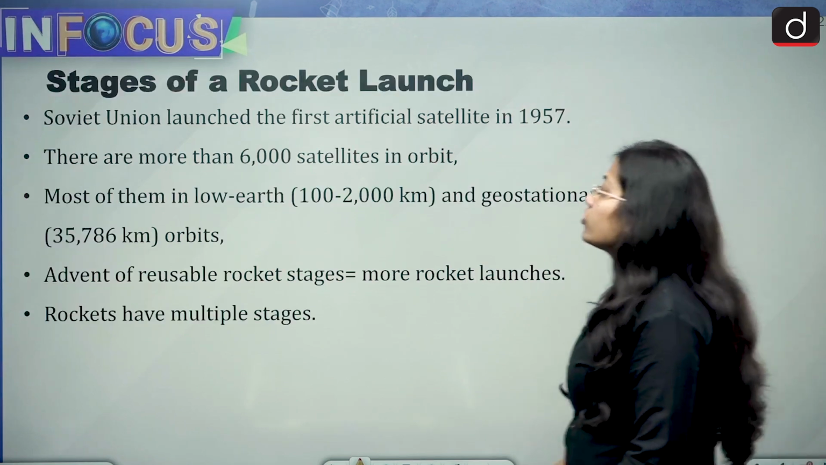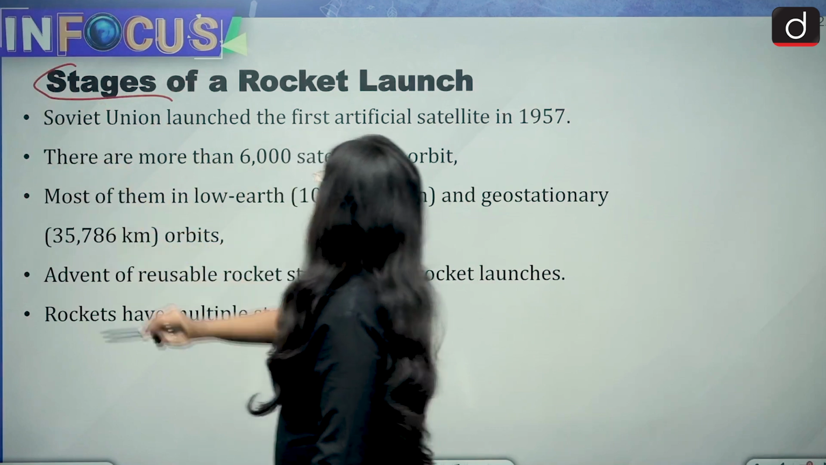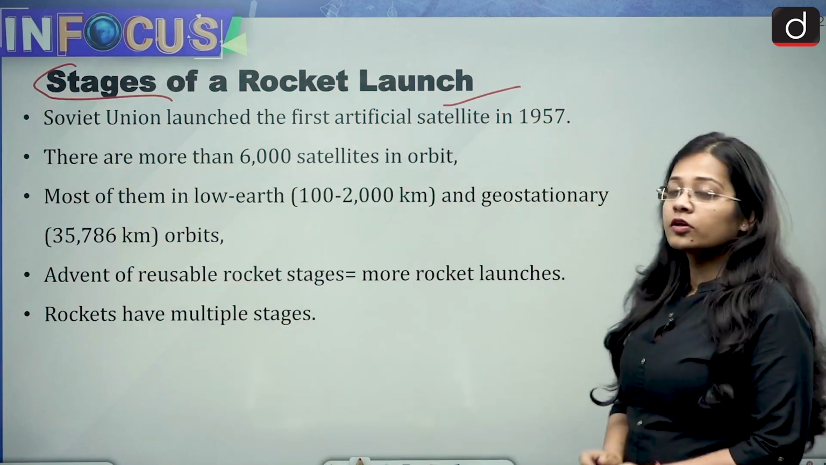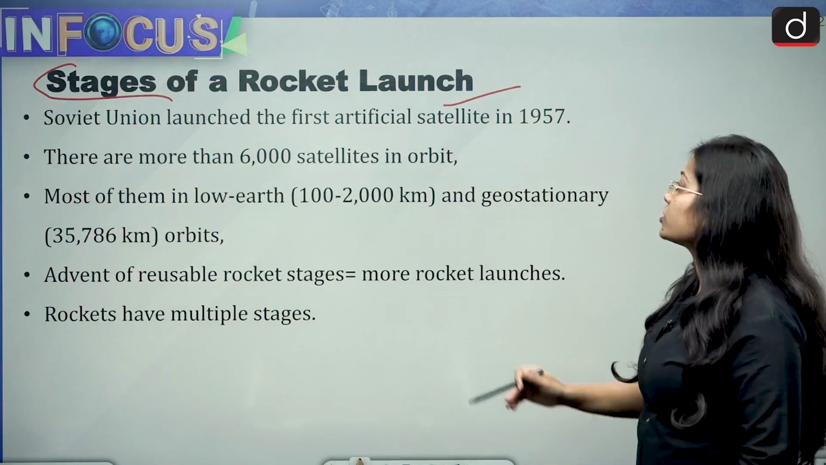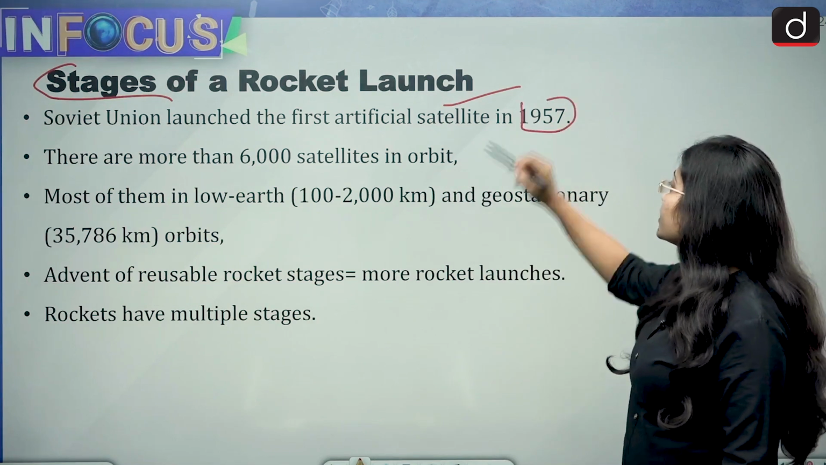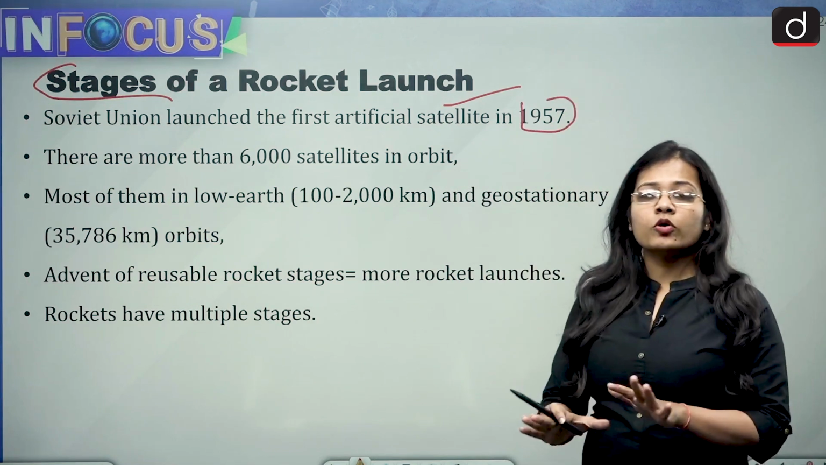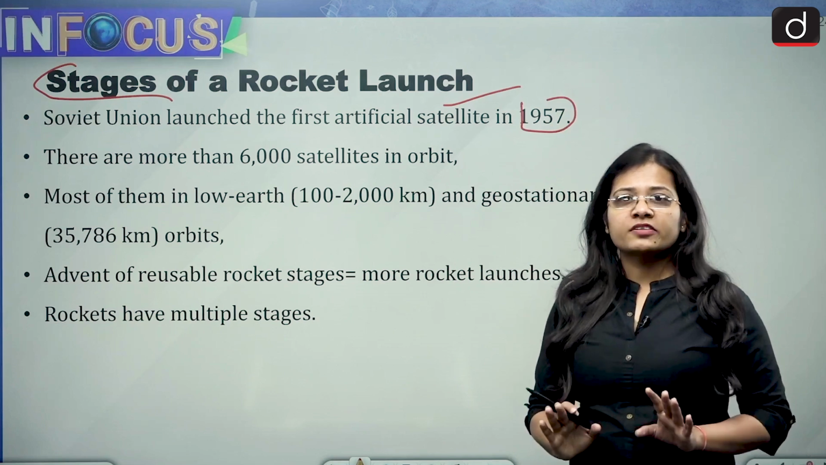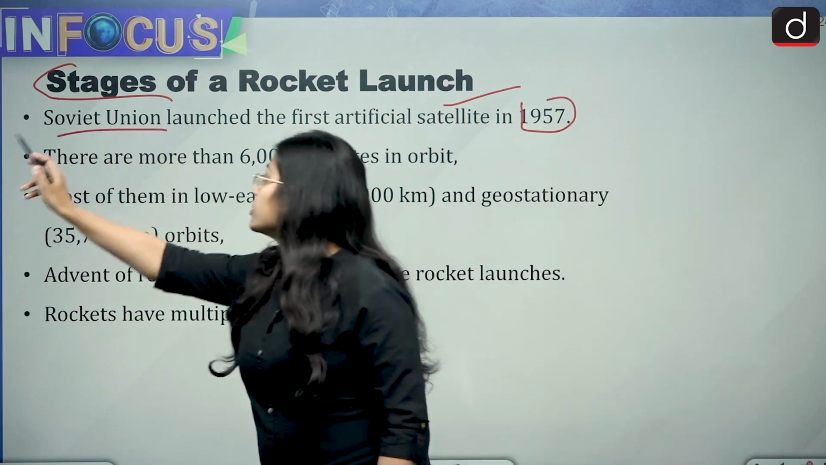So now let us talk about, first of all, the stages of a rocket launch. The Soviet Union launched the first artificial satellite in 1957. So the country which launched the first artificial satellite is the Soviet Union.